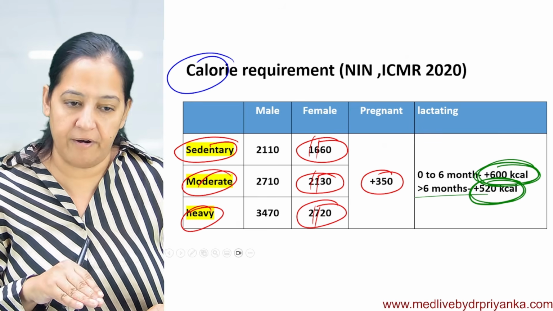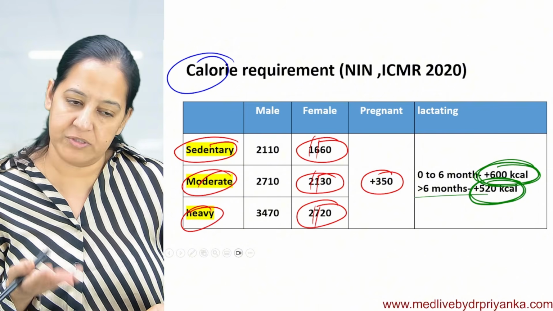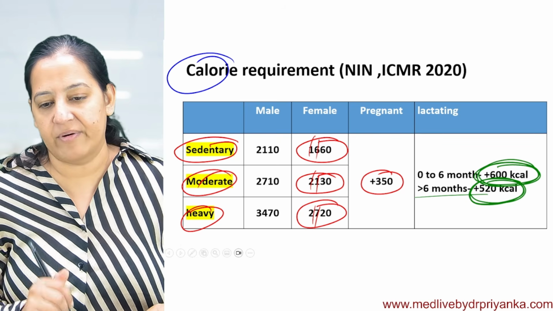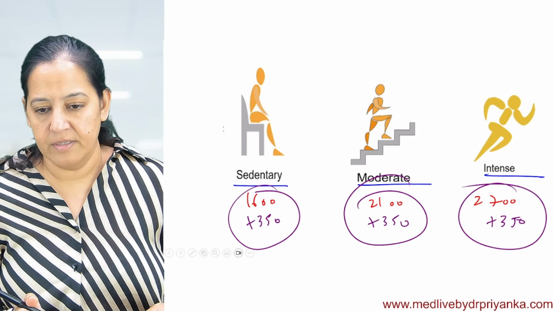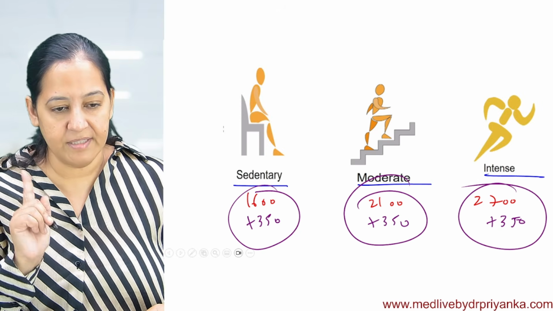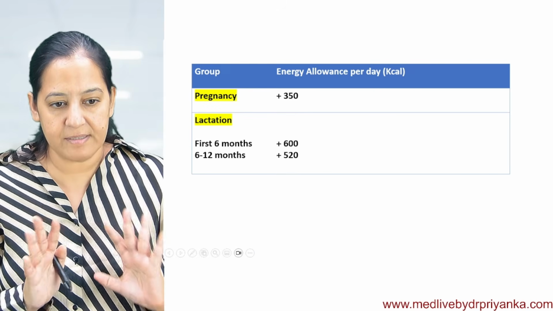We give extra food, outside food also, apart from breastfeed, to the baby. So breastfeed demand will decrease. So this is what we give. People, say, got it? So you can see this is the calorie requirement. So what is the calorie requirement? Tell me the calorie requirement. So this is a summary.